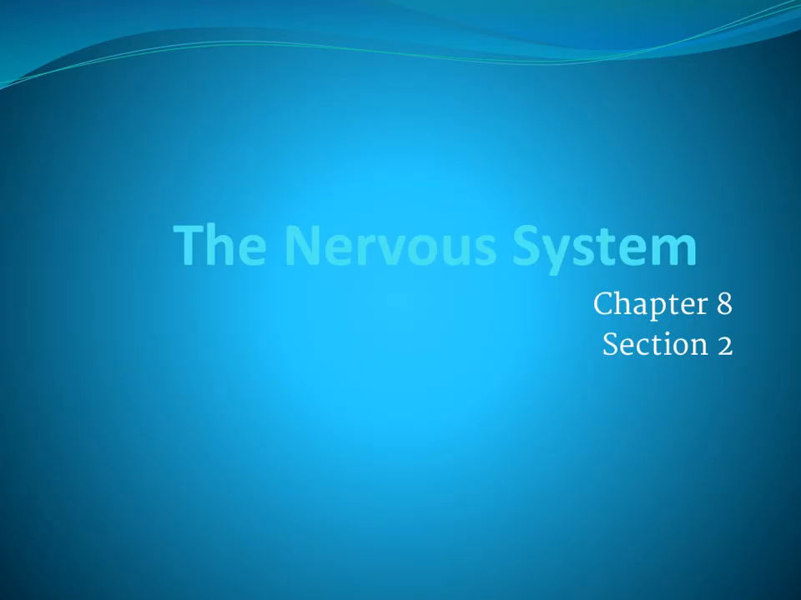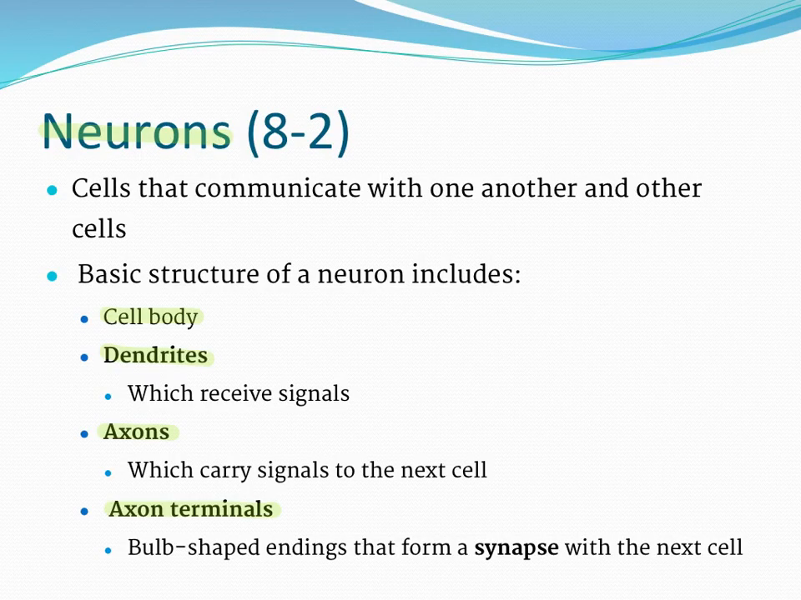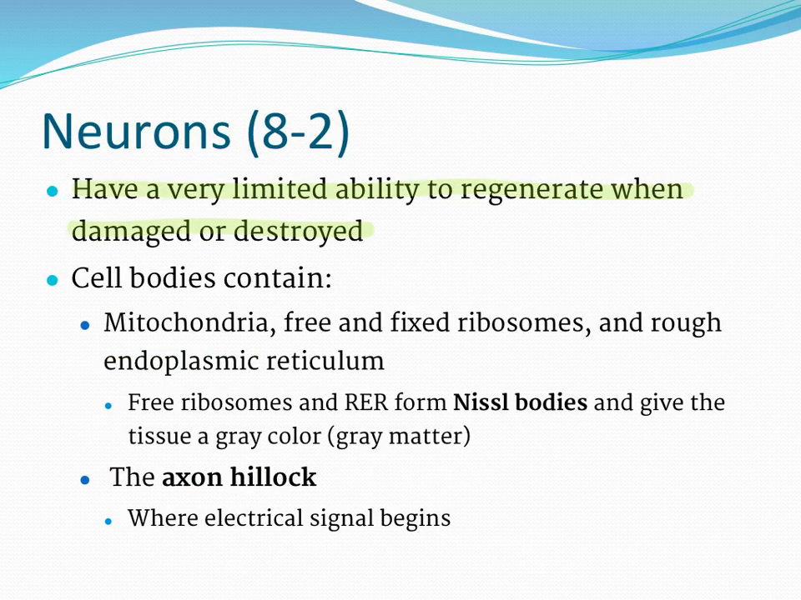Let's go on to section 8.2. Let's go into the actual anatomy of the nervous system. Let's begin with the nerve cells. They're called neurons, and neurons are cells that communicate with one another. They have a basic structure. They have a cell body. They have dendrites. Dendrites receive signals. Axons carry signals away from the cell body to the next cell. And axonal terminals are bulb-shaped endings that form a synapse with the next cell.